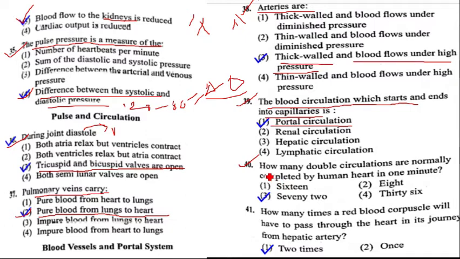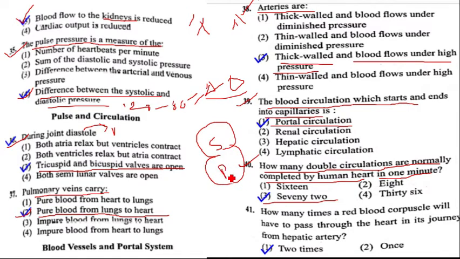Next, question number 40. How many double circulations are normally completed by the human heart in 1 minute? Double circulation means one is systemic circulation, which is between heart and tissues, and the other is pulmonary circulation, which is between heart and lungs. How many double circulations are completed in 1 minute? That is 72. Question number 40, option 3 is the correct answer.